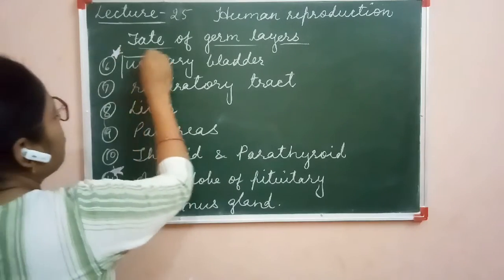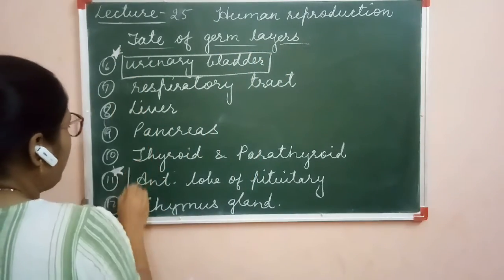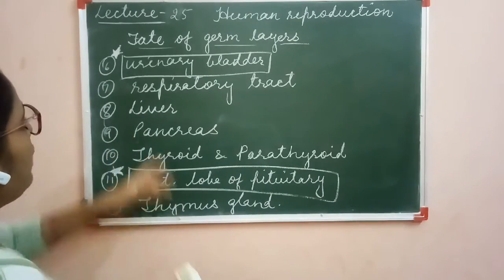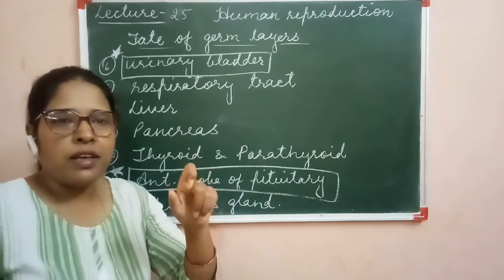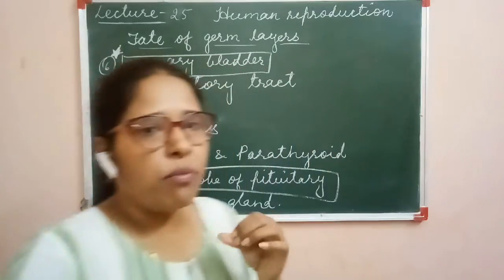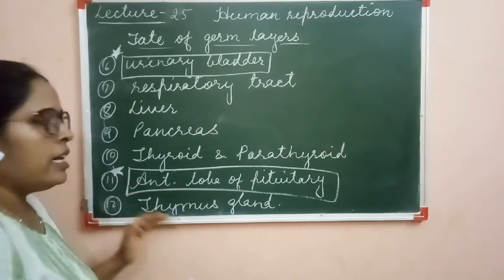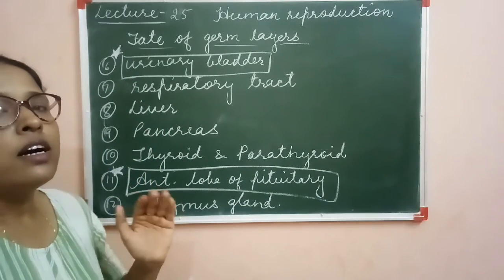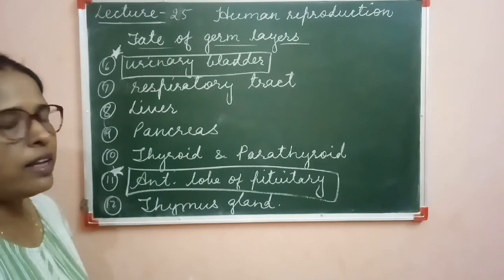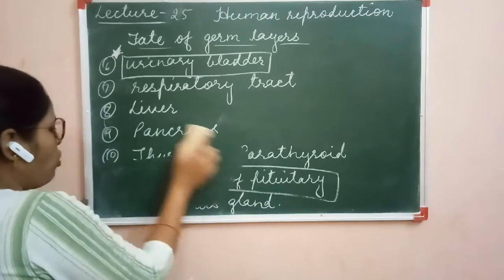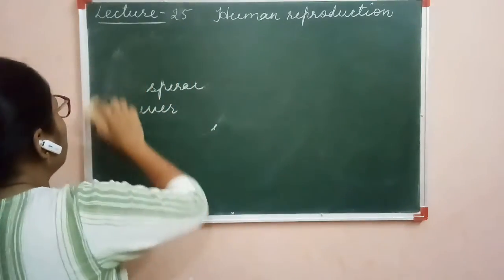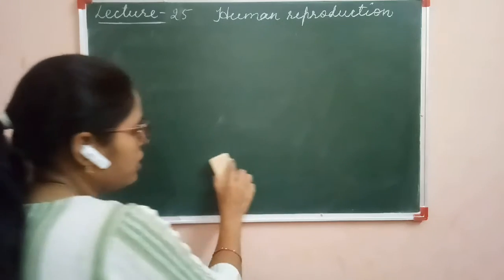So you have to remember the urinary bladder and the anterior lobe of pituitary gland, because only the urinary bladder of the excretory system is endodermal in origin. The rest of the urinary system is mesodermal in origin, and the anterior lobe of pituitary gland is endodermal in origin, and the rest of the pituitary gland is ectodermal in origin. So you can learn both of these, because a question will be asked from this topic.